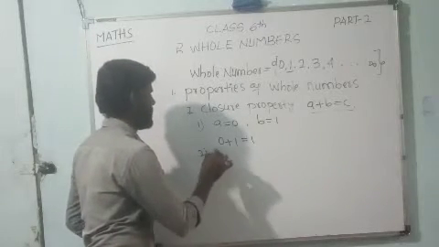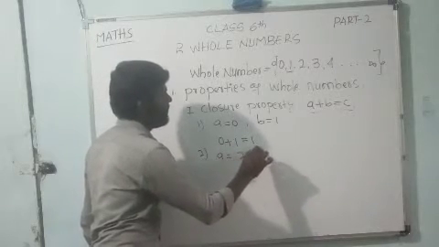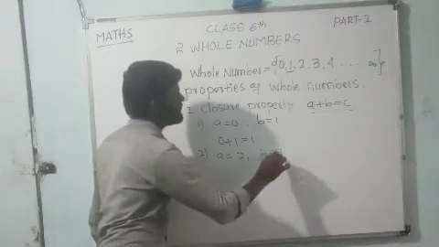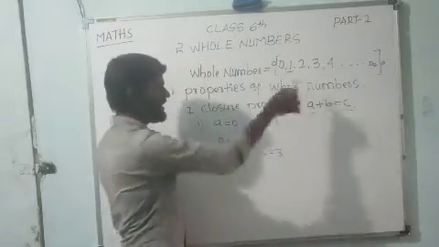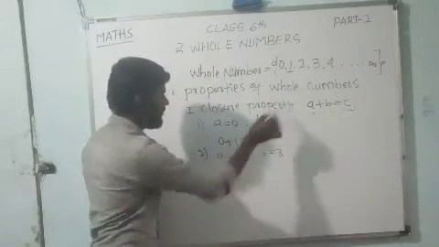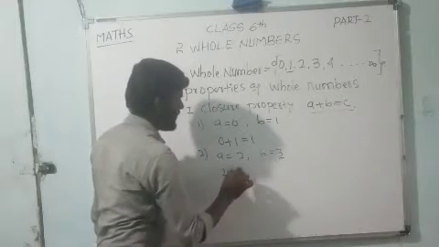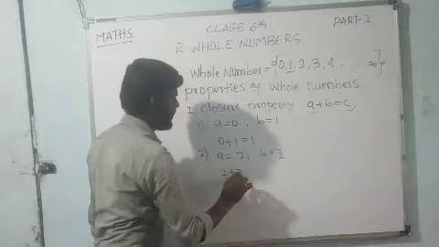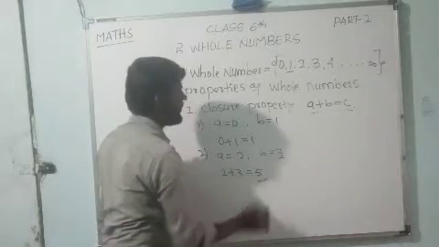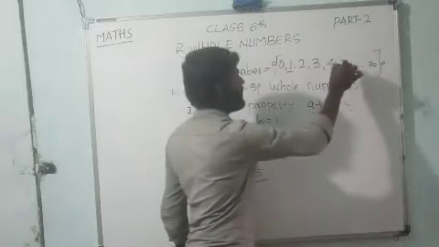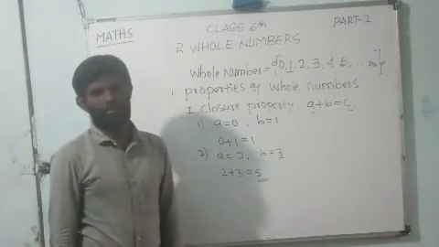Example 2, dear children: a = 2, b = 3. If I take from the set of whole numbers, keep in this rule, a means 2 plus b means 3, so 2 + 3 = 5. This 5 is also a whole number.